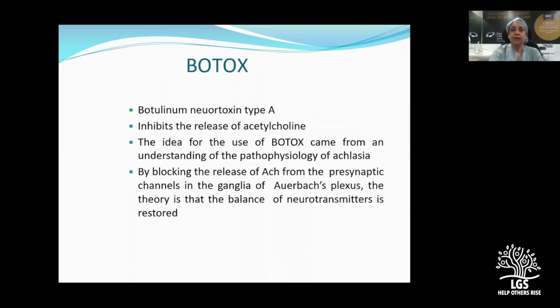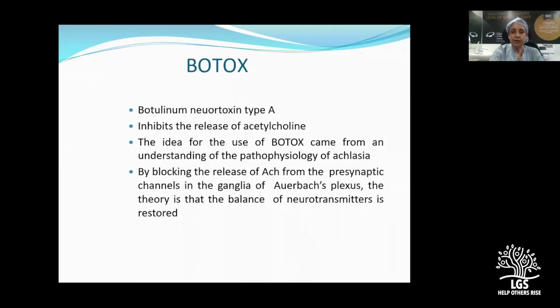Then we have botulinum toxin injection. Botox inhibits the release of acetylcholine. We already read in the pathophysiology that because the nitric oxide production is reduced and the acetylcholine production is still preserved, if we reduce the release of acetylcholine, then the lower esophageal sphincter tone will come down.